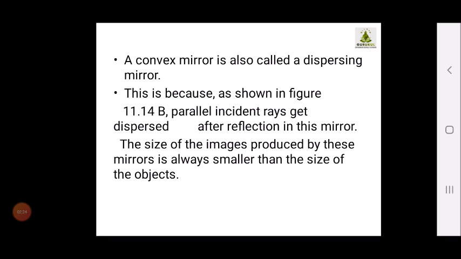A convex mirror is also called a dispersing mirror. This is because, as shown in the diagram on the previous slide, parallel rays get dispersed after reflection in this mirror, and the size of the images produced by this mirror is always smaller than the size of the objects. So in convex mirrors, the size of the image is very small as compared to the actual size of the objects.